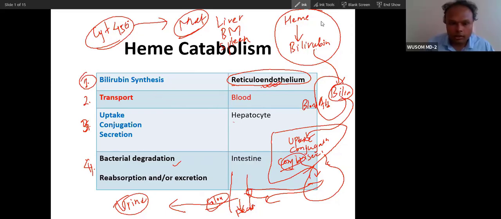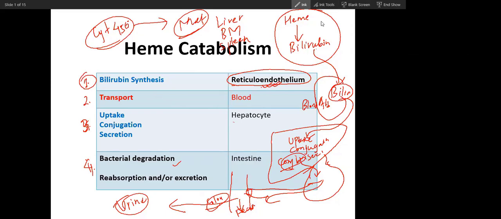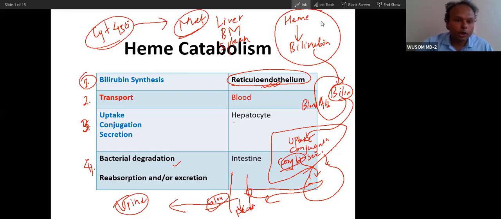Will you memorize? I understand it, sir. Yes, sir, you have to memorize. Okay, bilirubin synthesis, then it will go to liver, then intestine.